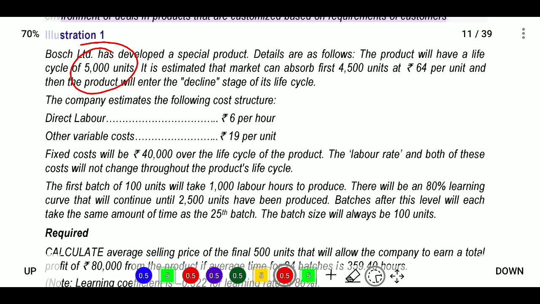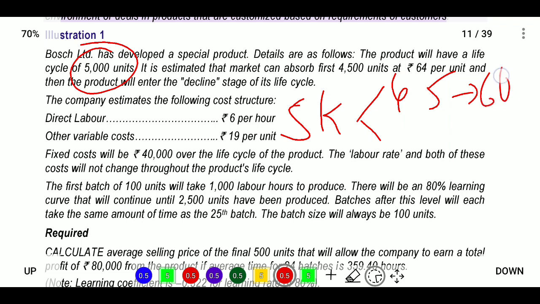It is estimated that the market can absorb the first 4500 units at 64 rupees.